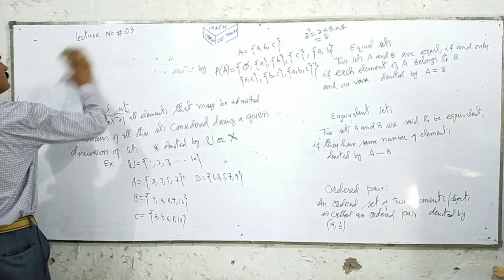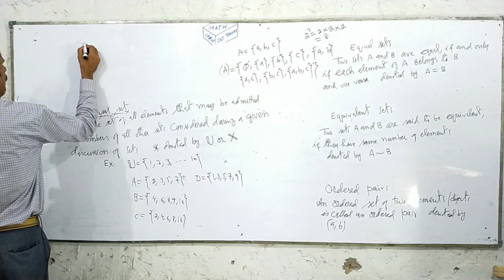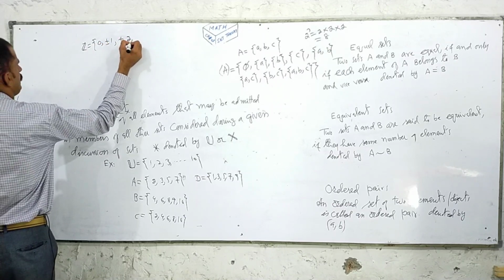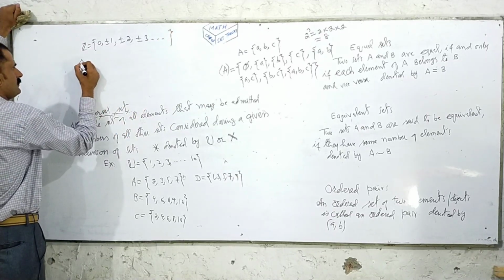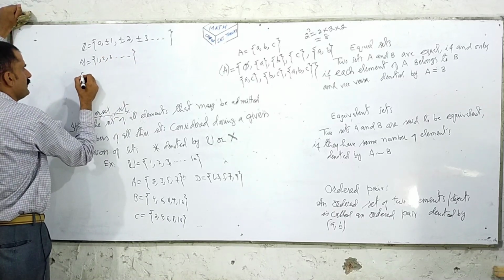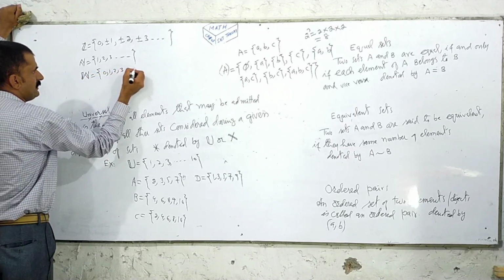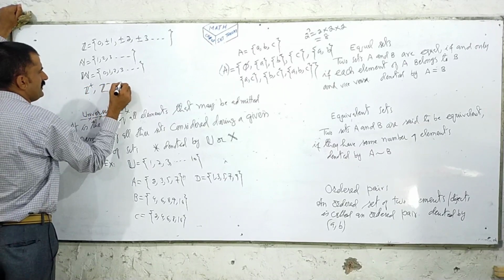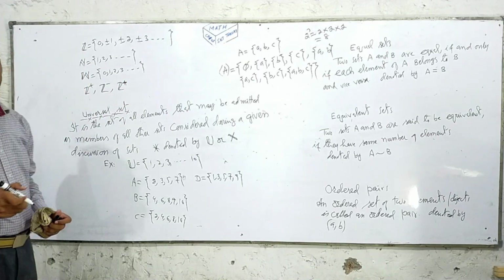Or for example, the set of all integers: 0, plus minus 1, plus minus 2, plus minus 3, and so on. Here we discuss natural numbers 1, 2, 3 and so on. Here we discuss the set of whole numbers 0, 1, 2, 3 and so on. Or we discuss integers, positive integers, negative integers. So this is a universal set.